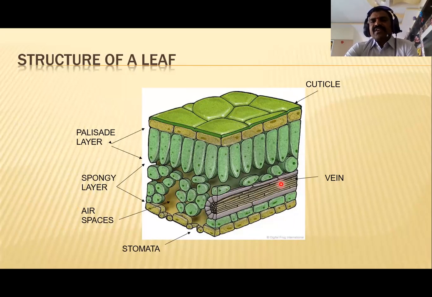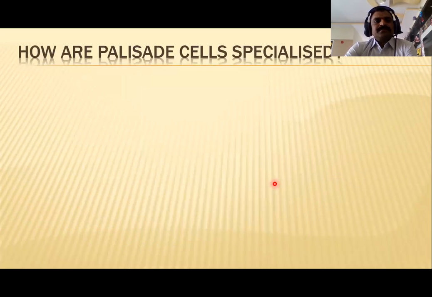This is the vein, which is nothing but a vascular bundle consisting of phloem and xylem, useful for the conduction of water and food material in the plant body, including the leaf.